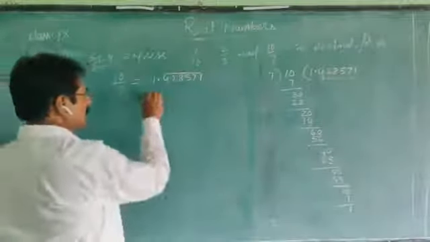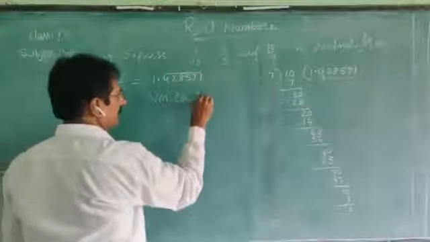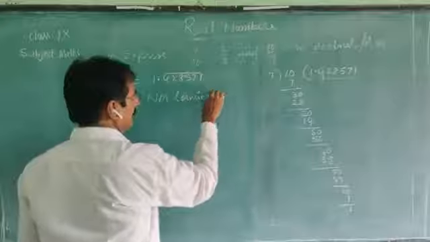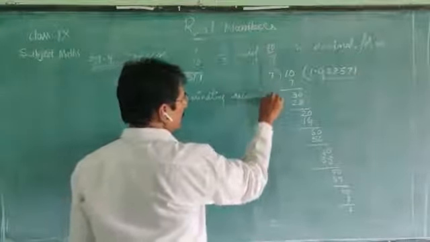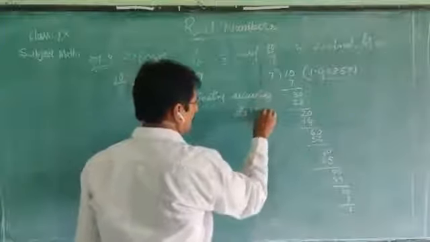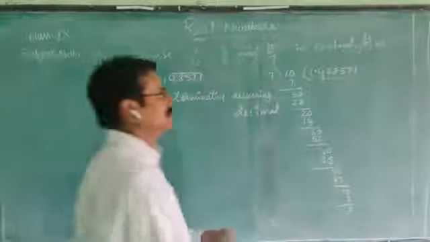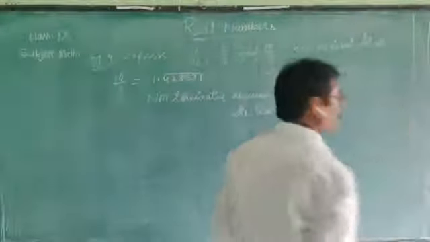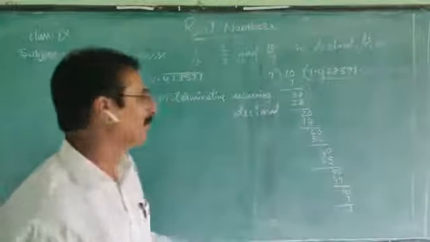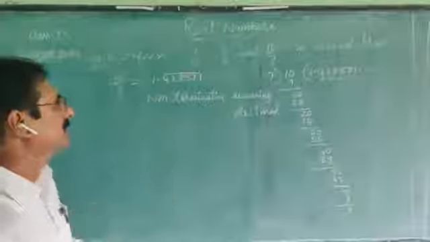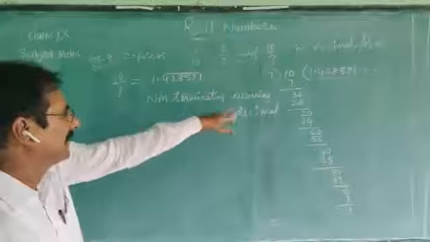So it is also a non-terminating recurring decimal. The division will continue without stop. So this type of decimal is also called non-terminating recurring decimal.